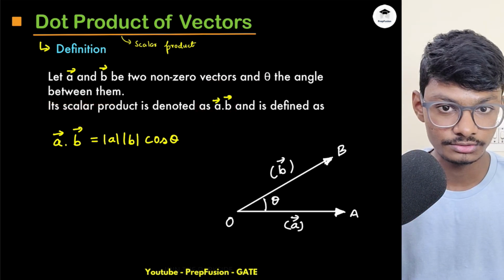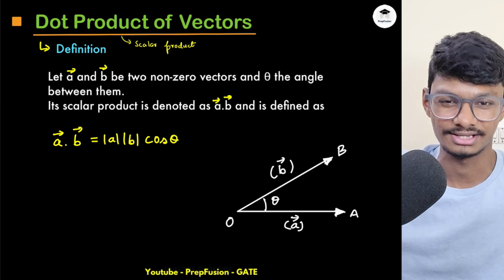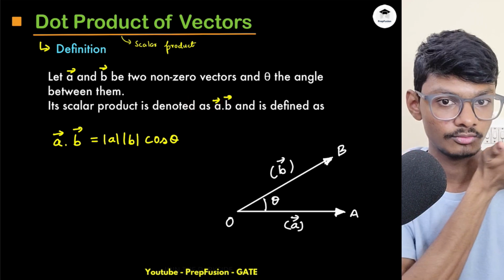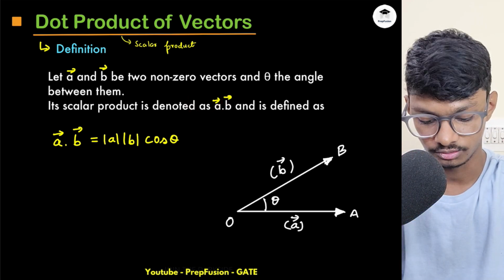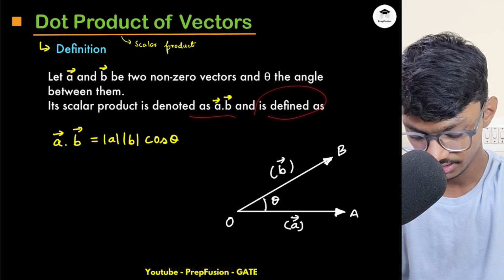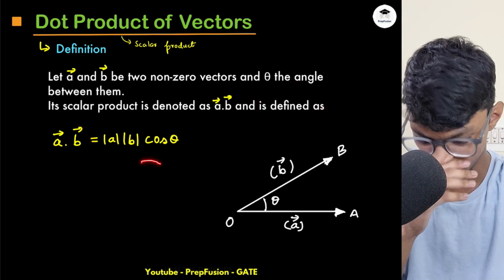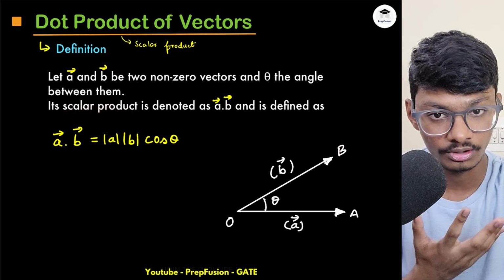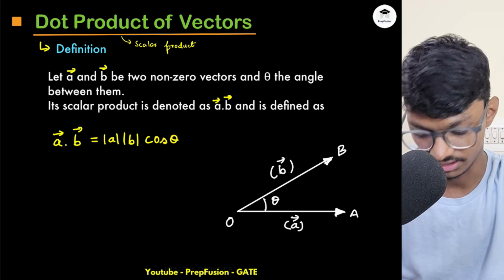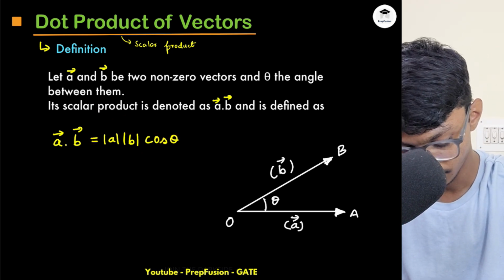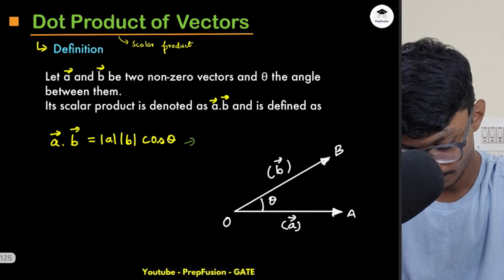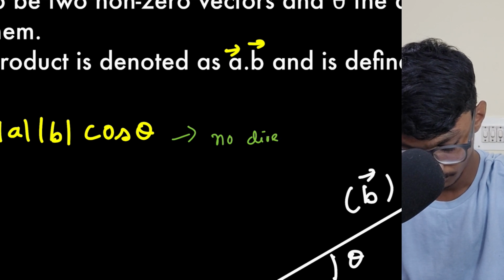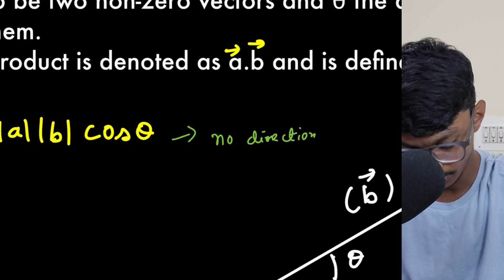Now don't confuse this with the simple product you learned in class 5-6, like 5 times 3. This is different, because there will also be another product known as the cross product, and those two things are different. So a dot b is defined as: a dot b equals mod of a, mod of b, cos theta. I hope you know this already. It is known as scalar product because it has no direction. It is simply a number, just magnitude, no direction.